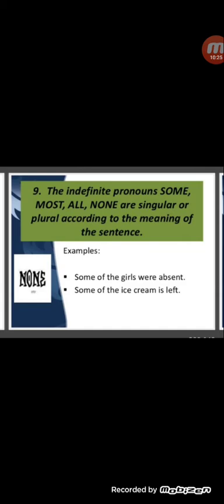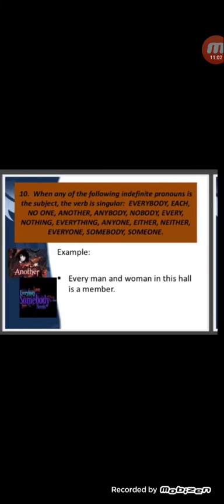The indefinite pronouns some, most, all, none are singular or plural according to the meaning of the sentence. Like: some of the girls were absent, some of the ice cream is left. Sometimes it is singular, sometimes it is plural. In the first sentence, girls is used, that's why were is given. In the second sentence, only ice cream is given, singular, that's why it is.